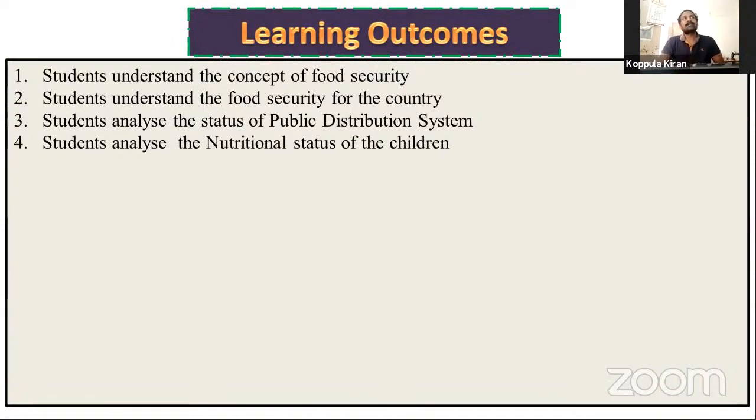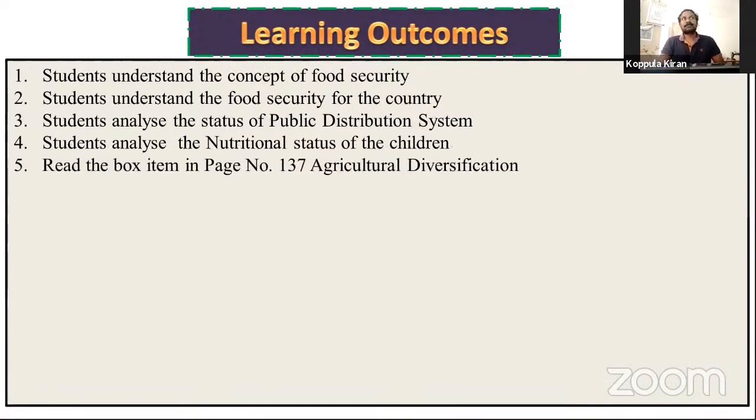Students analyze the nutritional status of the children. What is the status of the children? They will analyze whether they are taking nutritious food or not. Next, read the text box item on page number 137, agricultural diversification.